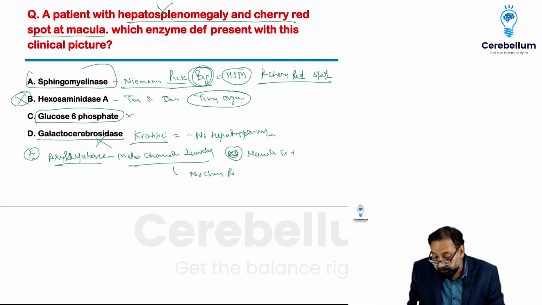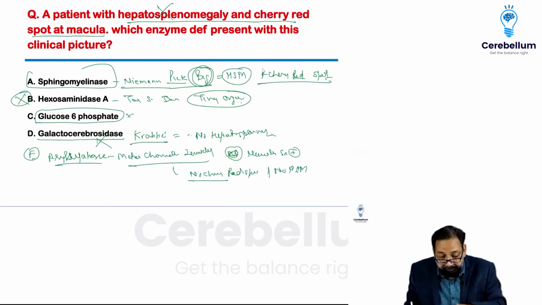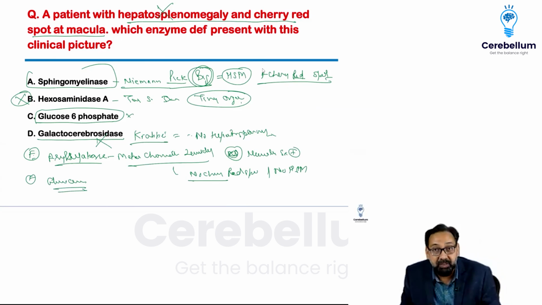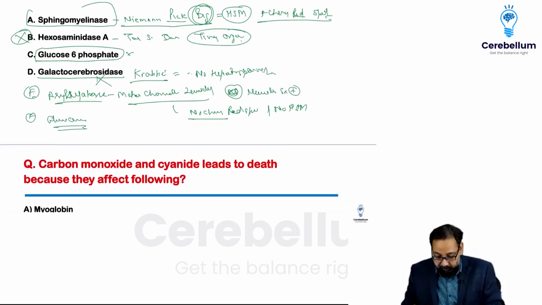Neurological symptoms are present, no cherry red spot, no hepatosplenomegaly. Glucocerebrosidase, you know the symptoms, they are crumpled tissue paper appearance and different symptoms.